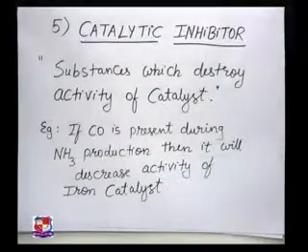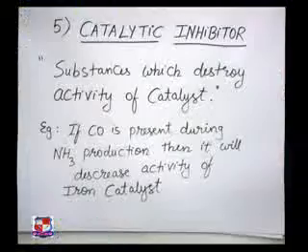We have seen the catalytic promoter, the substances which promote the activity of the catalyst, but when we talk of the inhibitor, they are the substances which can inhibit the activity of the catalyst, or in other words, slow down the activity of the catalyst.